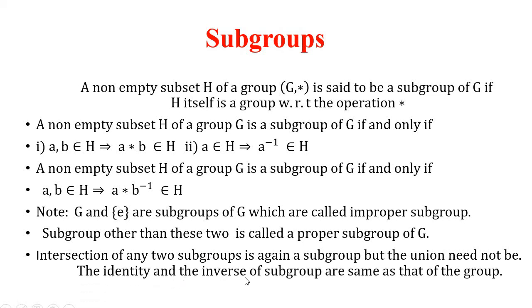Identity and inverse of a subgroup and the group are the same. For example, if you take 0 as the additive identity in a group G, then even H will have 0 as an identity element, and the inverse is also the same in both the subgroup and the group.